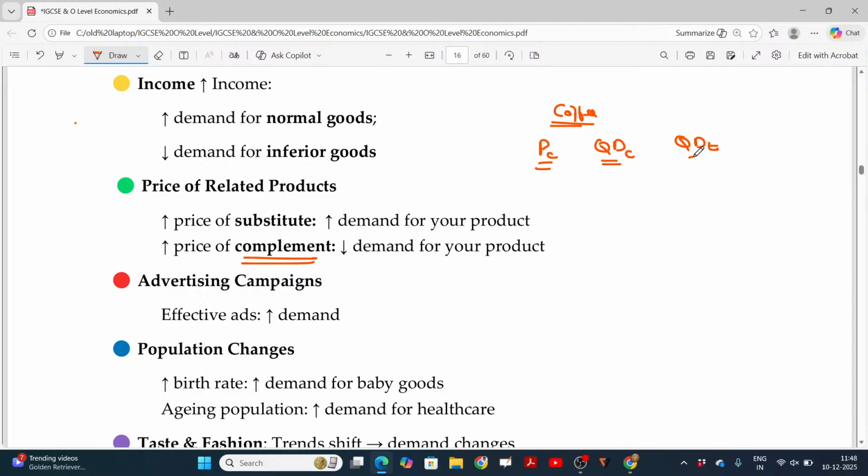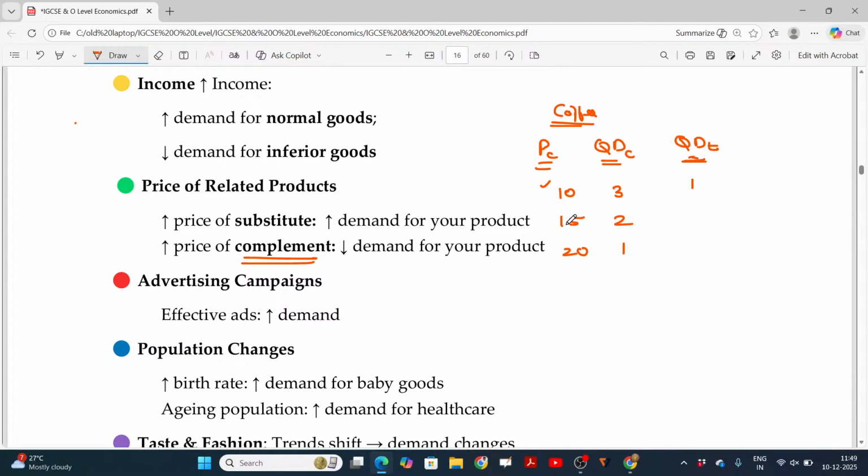If the price of the coffee is 10 rupees per cup, you purchase 3 cups of coffee a day. If the price increases to 15, as the price increases, quantity demanded decreases. Instead of 3 cups, you prefer to have only 2 cups. If the price increases from 10 to 15, further to 20, you purchase only 1 cup of coffee. When the price is 10, coffee is cheaper, you consume 3 coffees and only 1 tea a day.